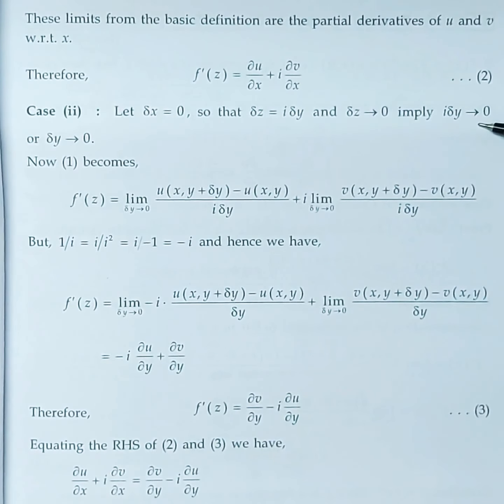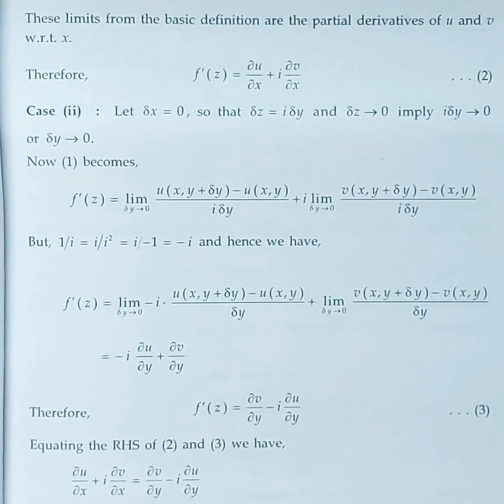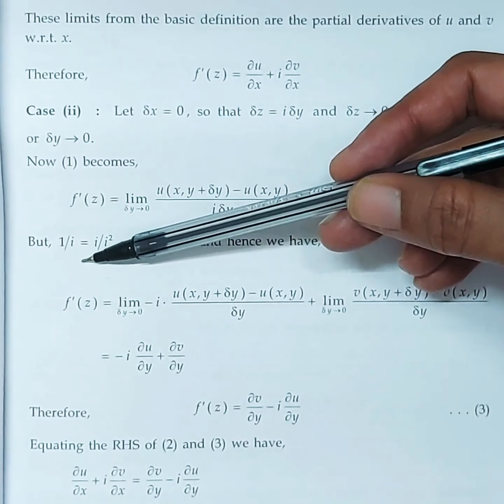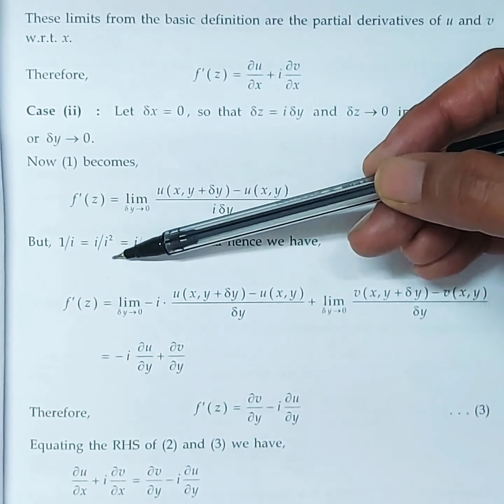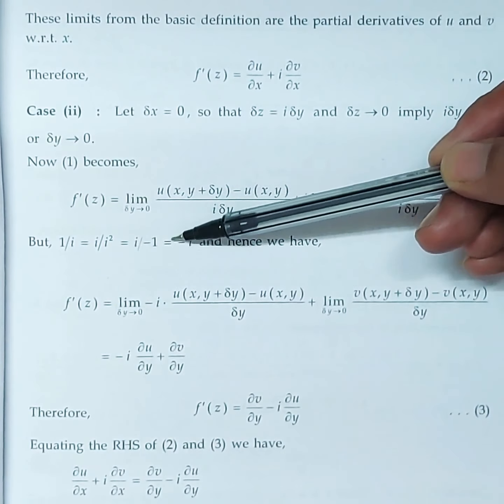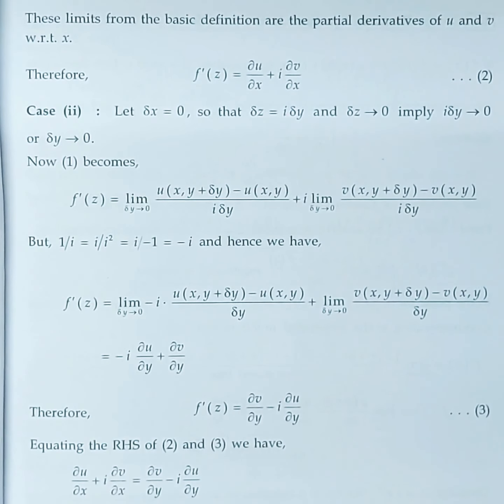And we know, what is 1 by i? 1 by i is nothing but minus i. i square is minus 1, so 1 by i is minus i. If you don't know, it's very simple. 1 by i, multiply numerator by i and denominator by i. So what you will get? i by i square. What is i square in the denominator? Minus 1. So i by minus 1, so it is minus i. Or you can write it directly: 1 by i is minus i.